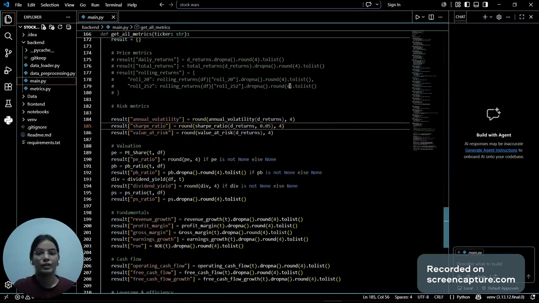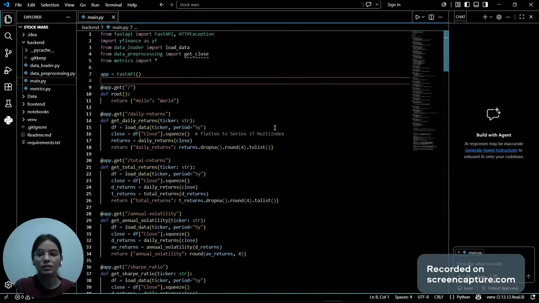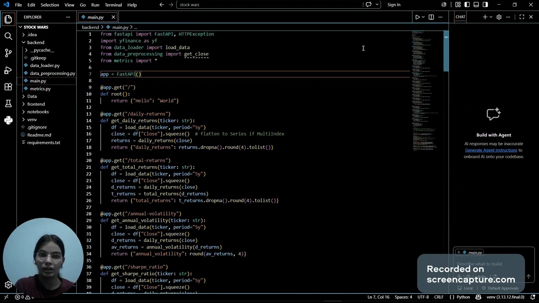Fast API application. Here, first thing you can see, from Fast API I have imported HTTP exception. This HTTP exception is responsible for handling errors such as invalid stock tickers. I've also imported the finance library yf, and from the data loader module I imported the data loader function. From the data processing module I imported the get close function to get the close value, and from the metrics module I have imported all the functions because we'll be needing all the financial calculations here.